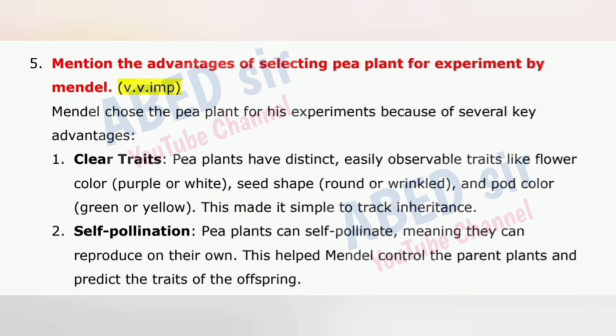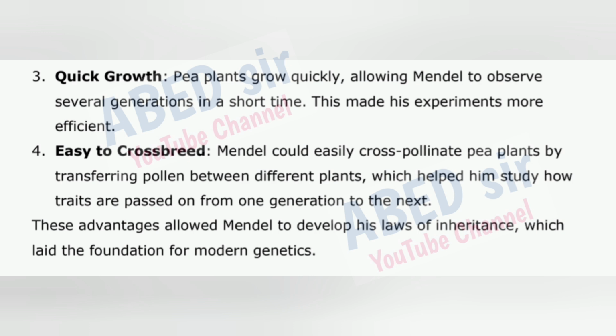2. Self-pollination. Pea plants can self-pollinate, meaning they can reproduce on their own. This helped Mendel control the parent plants and predict the traits of the offspring. 3. Quick growth. Pea plants grow quickly, allowing Mendel to observe several generations in a short time. This made his experiments more efficient. 4.